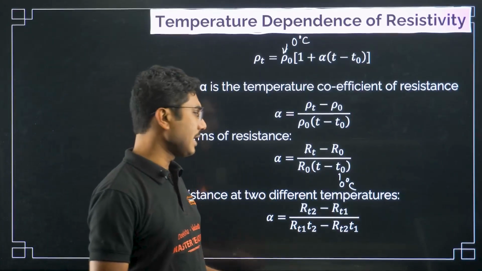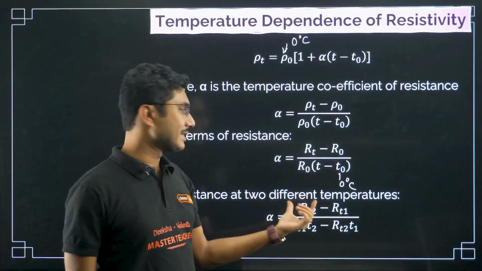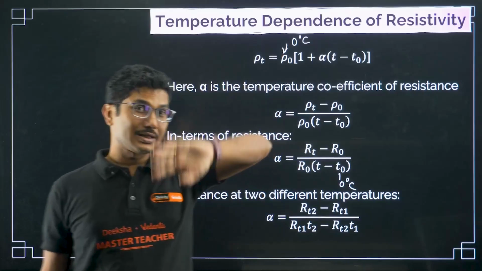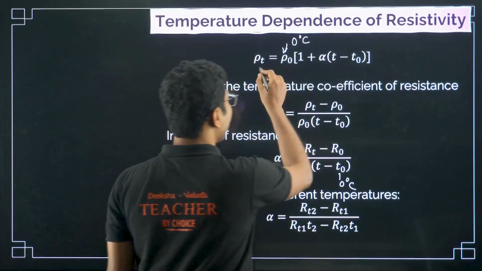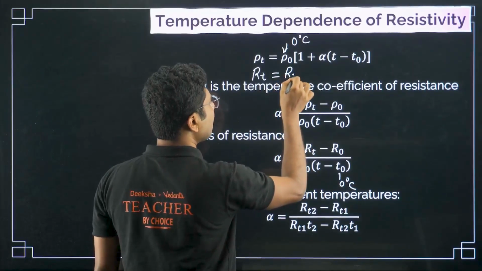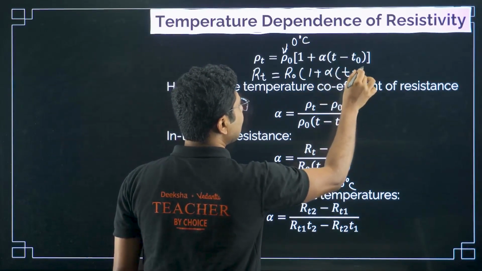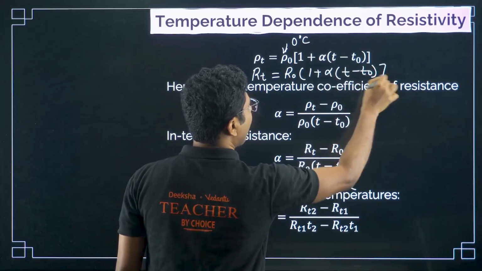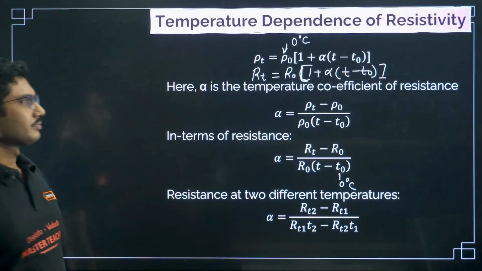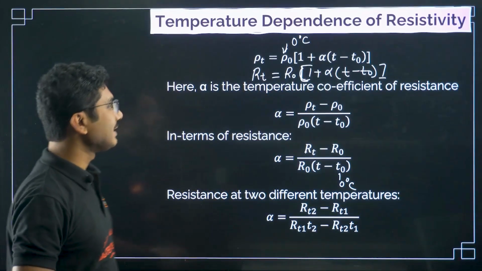So in that case you have to use this formula. Alpha is given by RT2, meaning the resistance at higher temperature. Also, if you don't understand this formula, it is given by RT equals R0 into 1 plus alpha into T minus T0. This is the same formula in terms of resistance. Resistance increases as you increase the temperature.